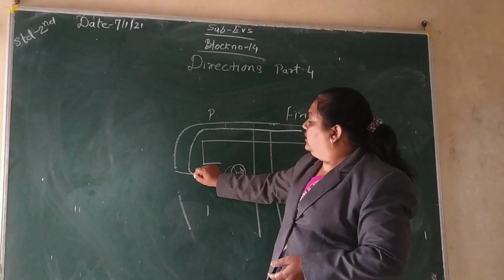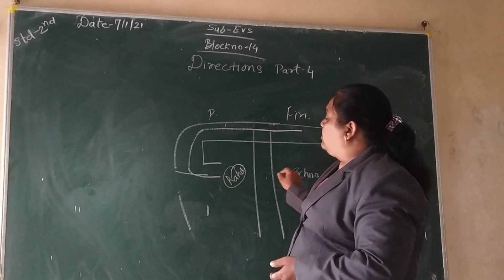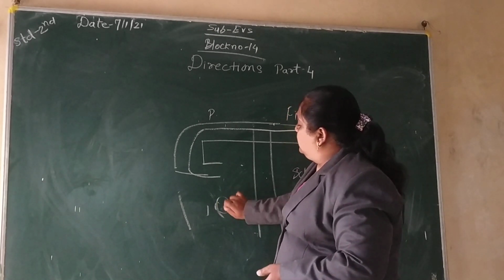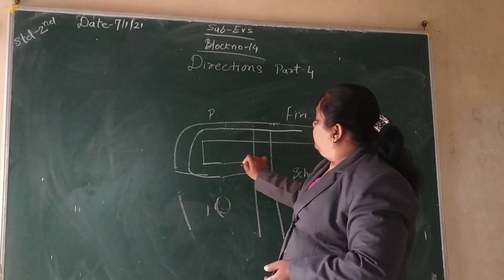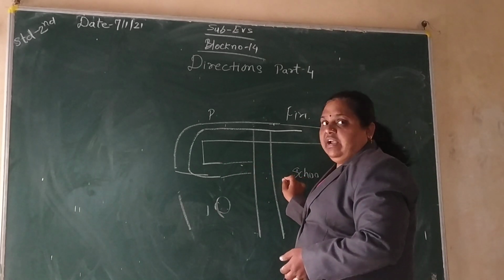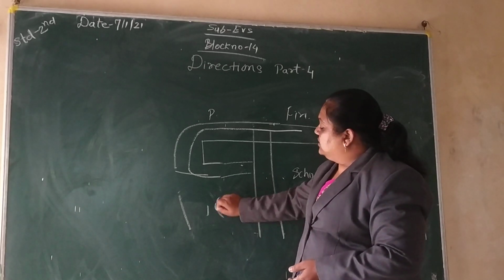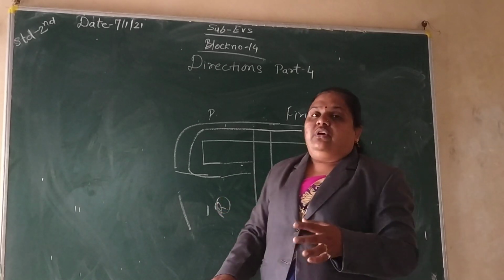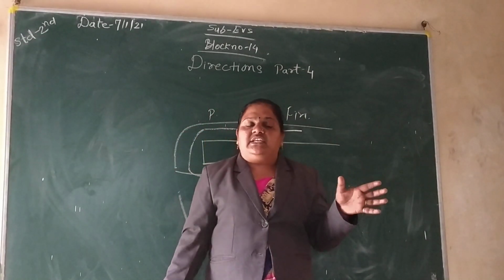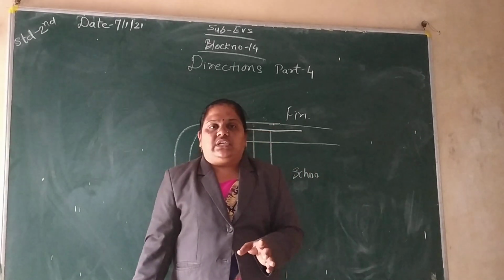There, in front of that road, is my school. Here he will find the school. Then in front of that school there is Rahul's home. So he told me the neighborhood directions, and with the help of those directions I went to his house. Okay, this is also clear now.